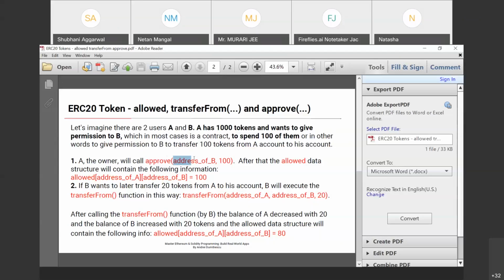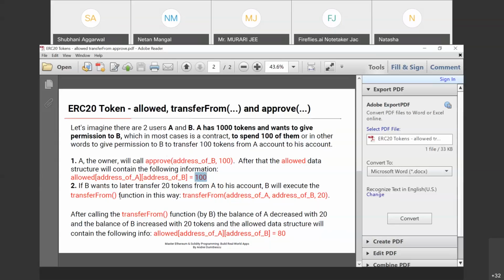The first step is that A, the owner, will call the approve function with the address of B, that means the recipient address, and how many tokens to send: 100. After that, the allowed data structure will contain the following information: from address of A to address of B, the number of tokens is 100.